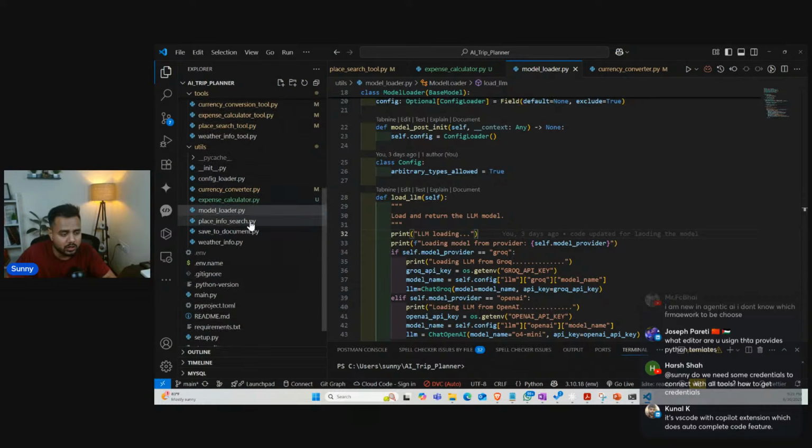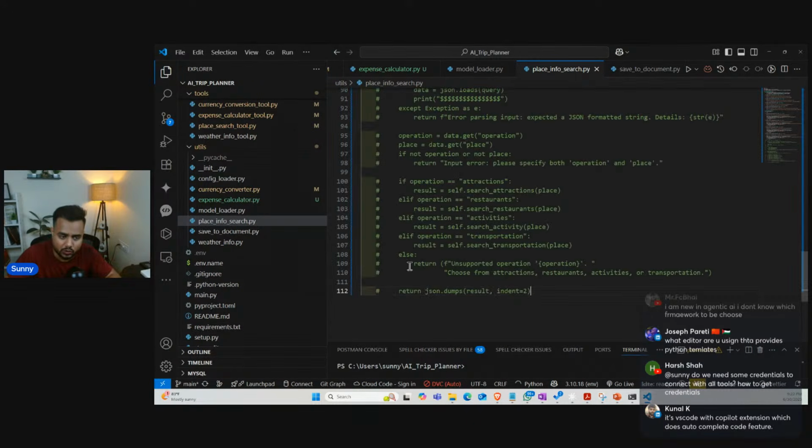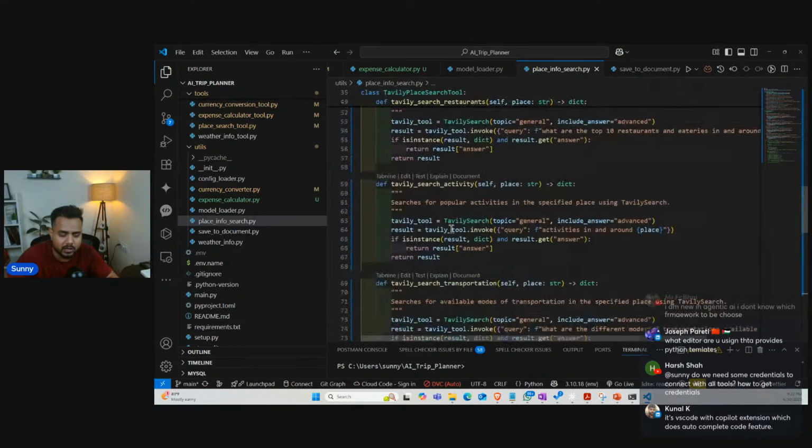Now there are two more things, place info search and the save to document. So first let's try to write the code inside this place info search. What could be the logic over here with respect to searching any place, any real-time place? So for finding out places, in place info search, I'm going to give you the code which is already with me. See, this is the code guys, it is a little huge, so that's why I'm providing it directly.